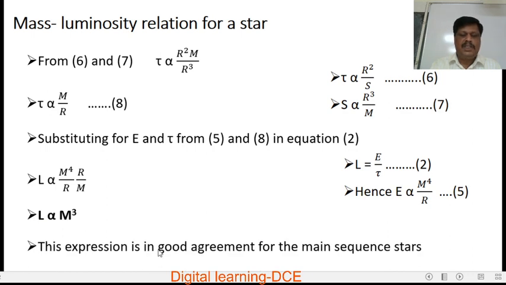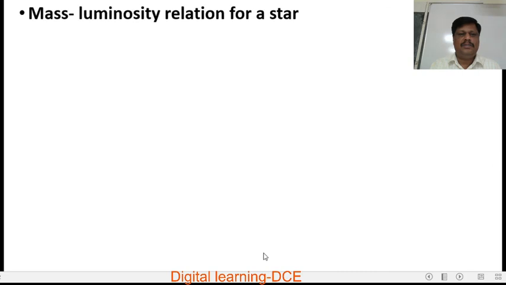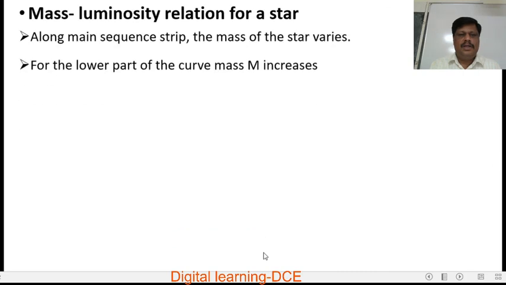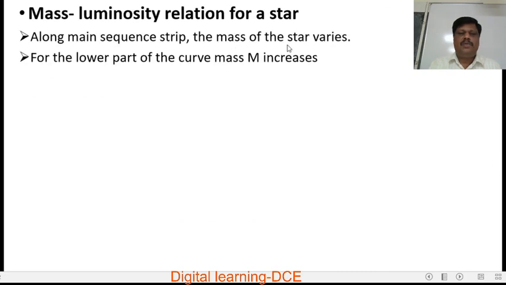This expression is in good agreement for the main sequence stars, and this is the relation between the luminosity and mass of the star. That is, luminosity of a star is directly proportional to M cube, and this relation is in good agreement for the main sequence stars only. Along the main sequence strip, the mass of the star varies.